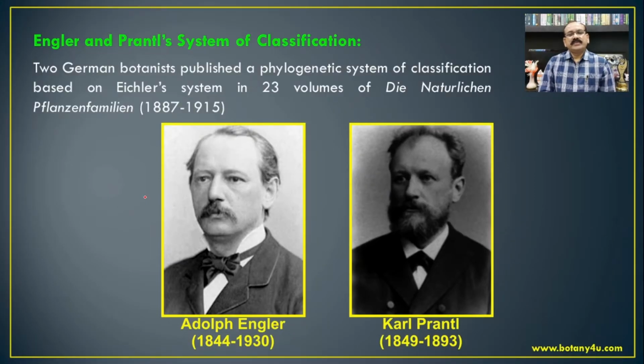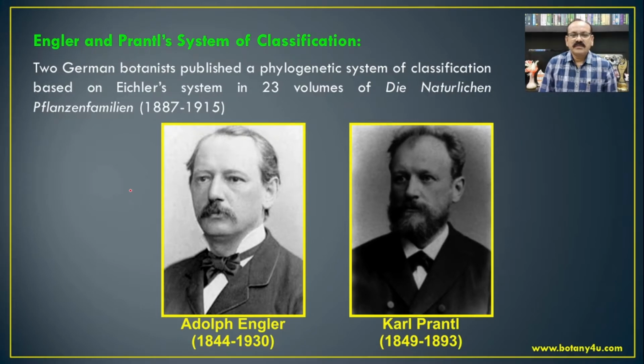So, here the two German botanists, Engler and Prantl, published this phylogenetic system of classification in 23 volumes of Die Natürlichen Pflanzenfamilien from 1887 to 1915.